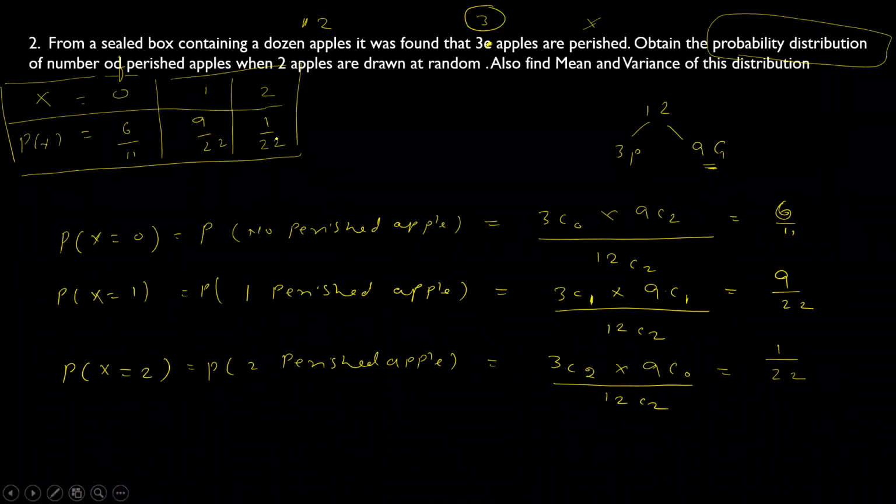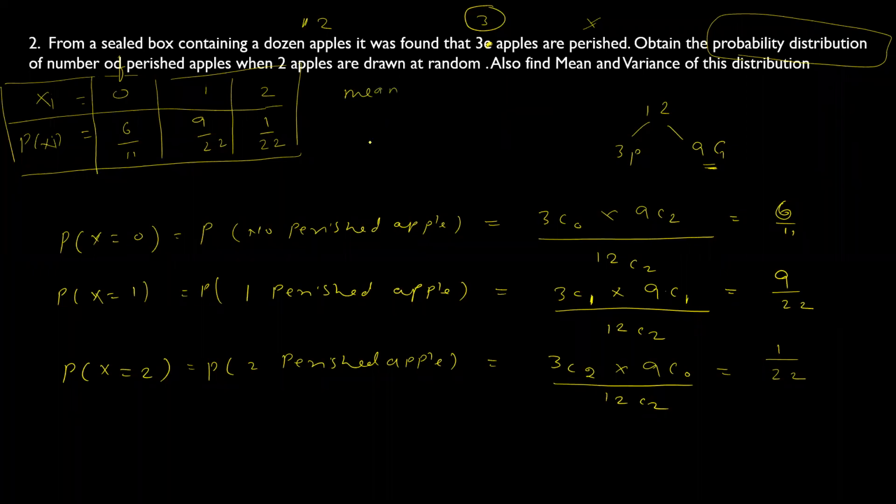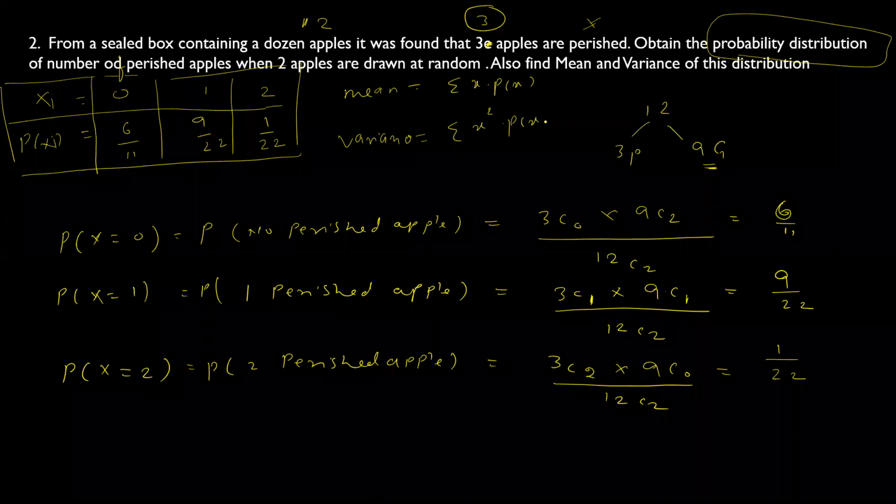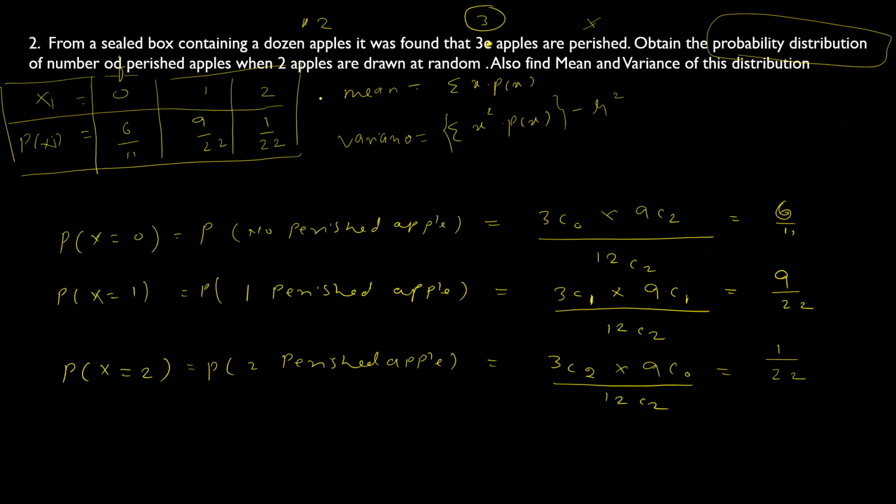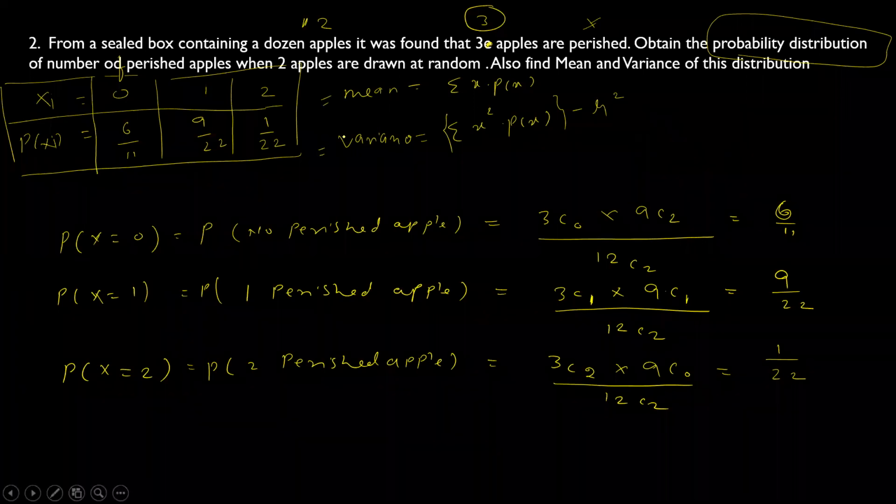Now we have x is equal to 0, P of xi. So now we can find the mean. Mean and variance I'm leaving to you to find because it's a simple formula. You can use the formula of summation of x into P of x, 0 into 6 by 11 and so on. And for variance you can use summation of x square into P of x minus mu square. So these two you calculate.